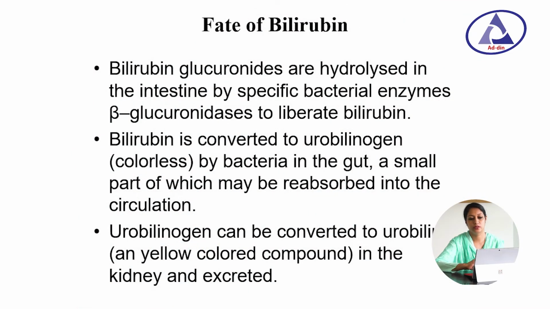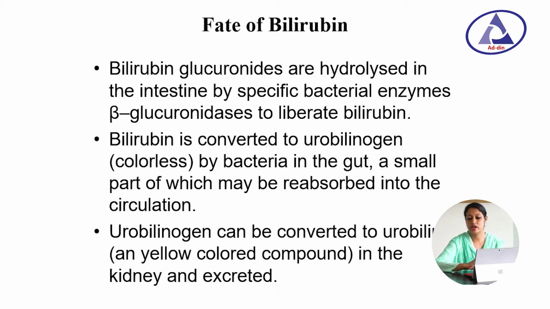Fate of bilirubin. Bilirubin glucuronides are hydrolyzed in the intestine by a specific bacterial enzyme, beta glucuronidase, to liberate bilirubin. Bilirubin is converted into urobilinogen, which is colorless, by bacteria in the gut, a small part of which may be reabsorbed into the circulation.